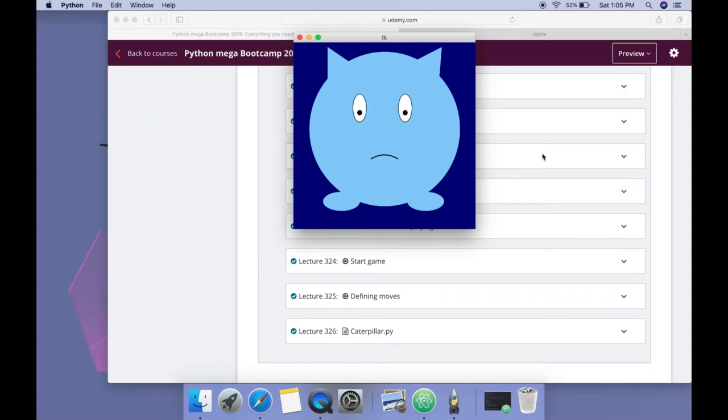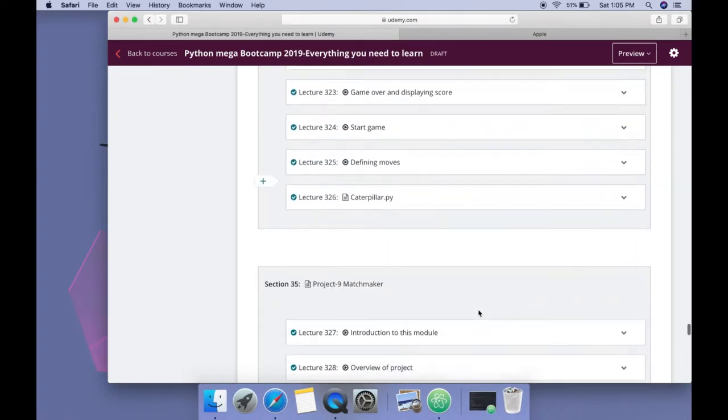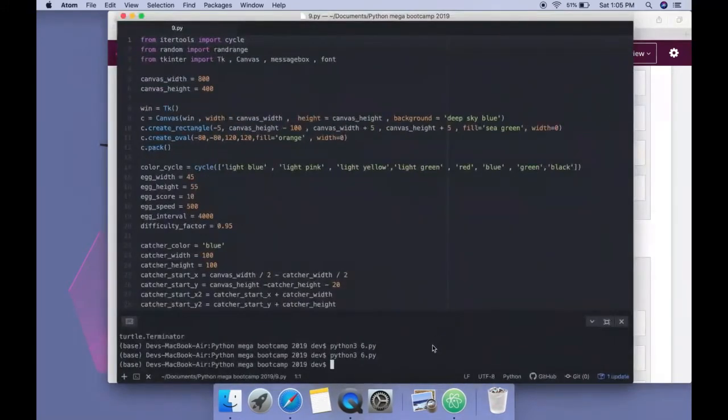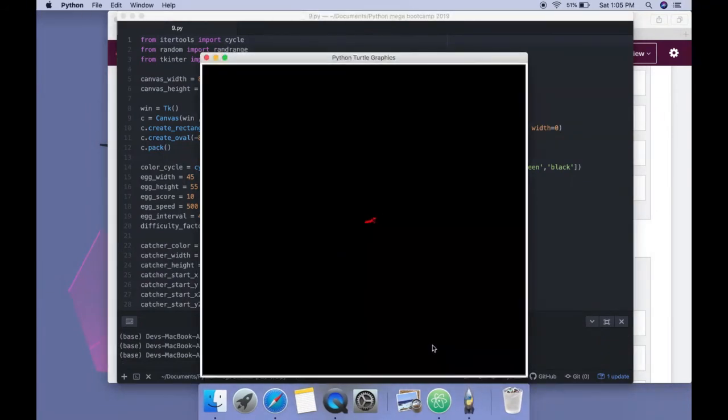So in this section, we are going to build a number of games and more projects than the other modules or other sections that we have done before. And this is one of them, a cat, which became sad when we did not pay attention to it. And when we pay attention, it becomes very happy. And also this one makes some kind of gestures like this. So this is not just one. We have a number of these. Like, let me show you some of these here.